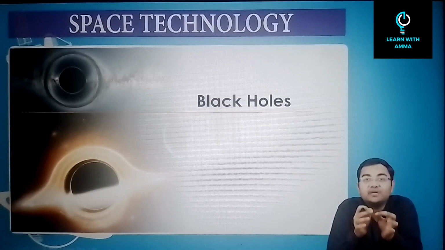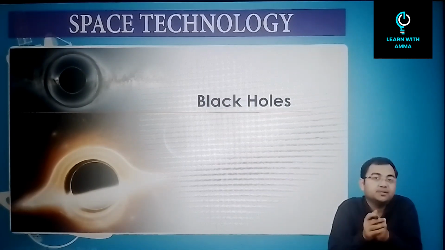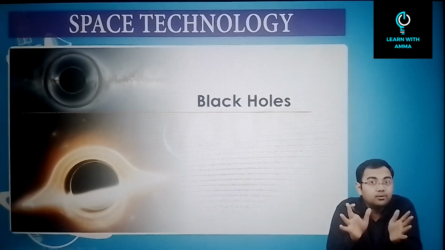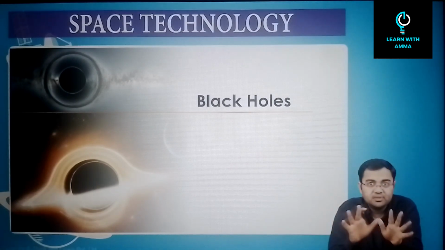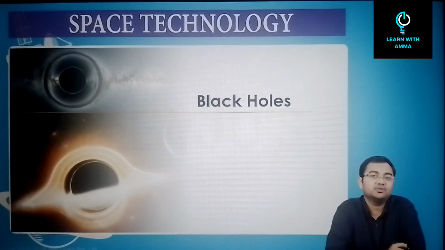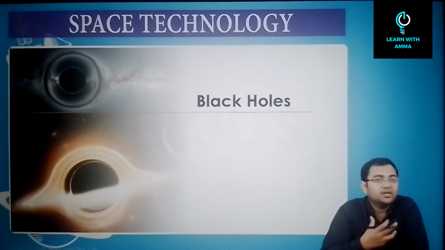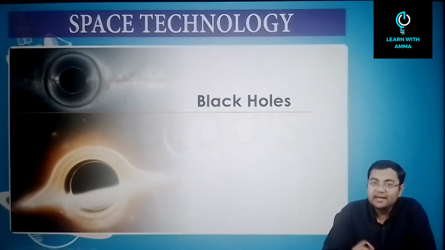Now, black holes have been in the scientific literature for more than 100 years. Einstein's general theory of relativity was the first time a phenomenon like a black hole was mentioned. Although in his theory he did not use the term black hole, he just mentioned the phenomenon, that something like this should happen. This is what he had said. What should happen? We'll have a discussion on it. Now, the name black hole was given somewhere around the 1960s. When it comes to black holes, what exactly do we mean?